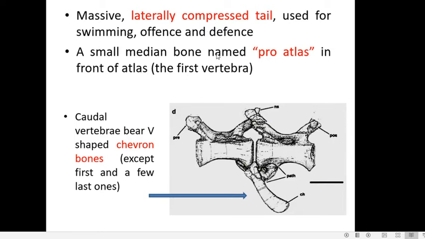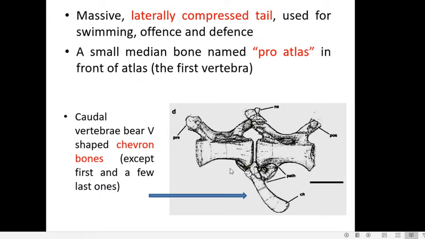Now coming to the features of the vertebral column, the first vertebra is the atlas, and in front of the atlas there is a median bone which is called the proatlas. So that is a characteristic feature of crocodiles, that is the presence of another median bone called the proatlas in front of the atlas. That is not seen in other reptiles.